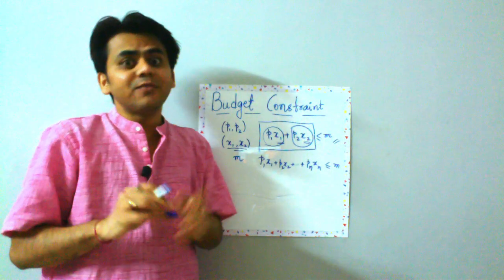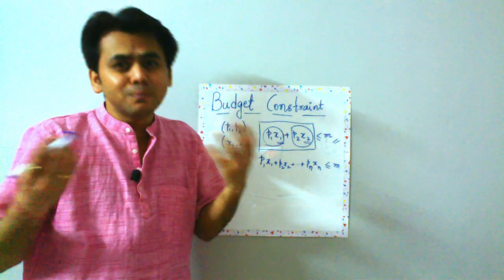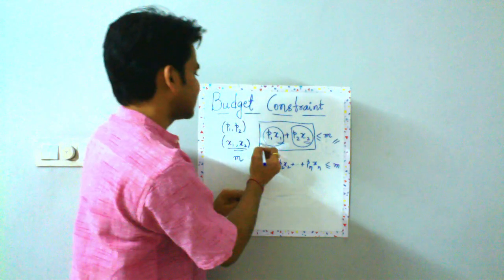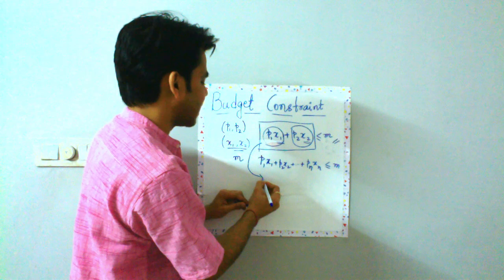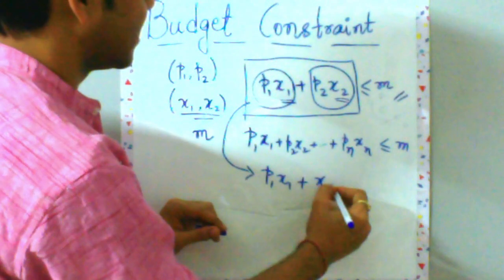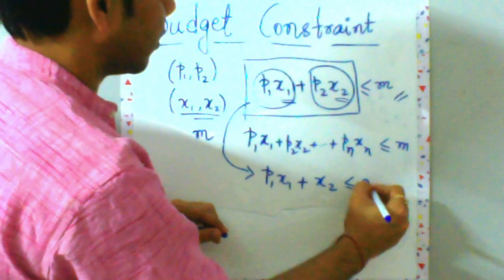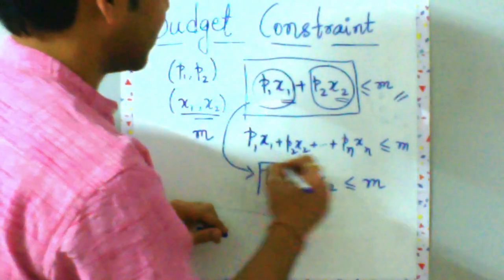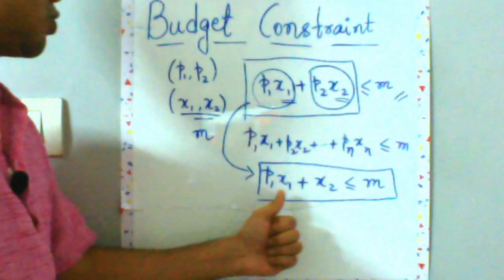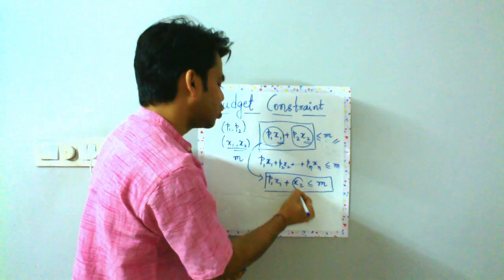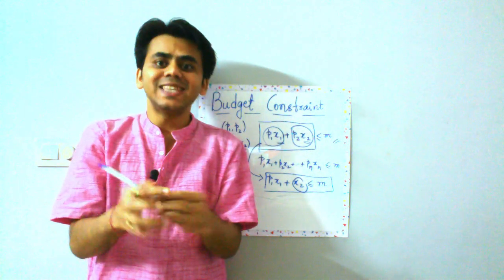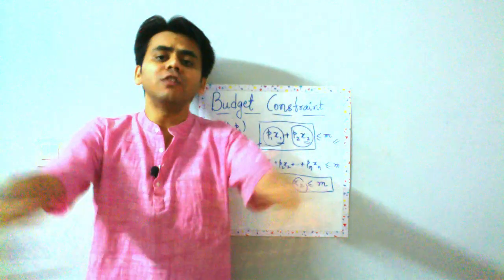And whenever I say everything else, I can smartly say that the price is 1. So this can also be rewritten as P1x1 + x2 ≤ M. When I write this, what I am saying is that P1 is the price of good 1 and good 2 represents the composite of all the goods, or I can say the expenditure on all the other goods.